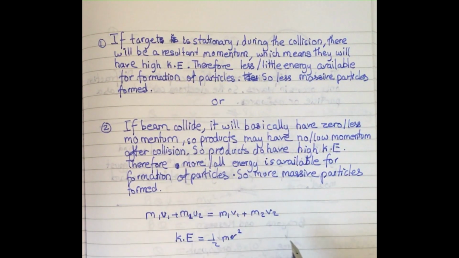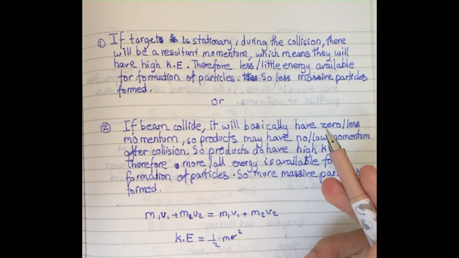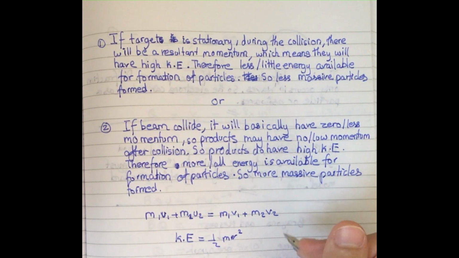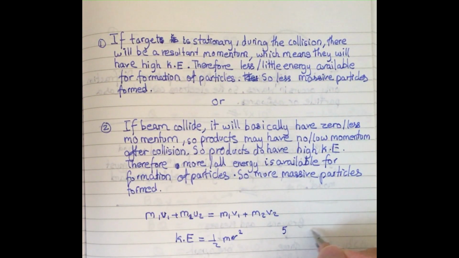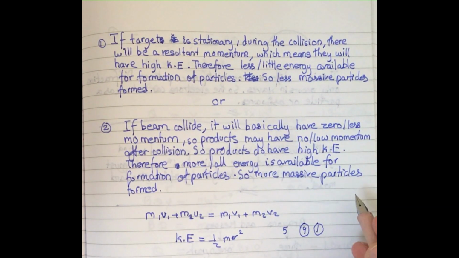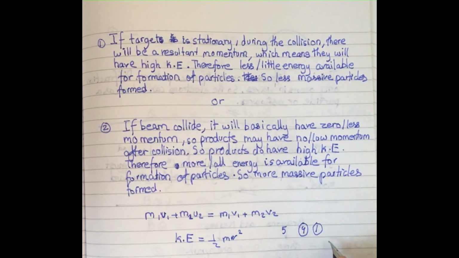So most of the energy is being taken by the momentum, by the collision only. For example, you have 5 energy in total, and during this collision your resultant momentum takes 4 energy, because it's a high kinetic energy, so it's taking the most amount of energy. So you're left with how much? You're left with 1 energy to give to the formation of particles. Just think like that.